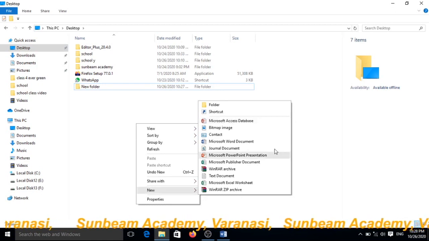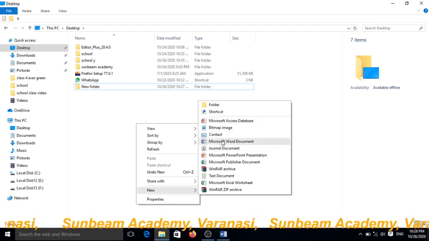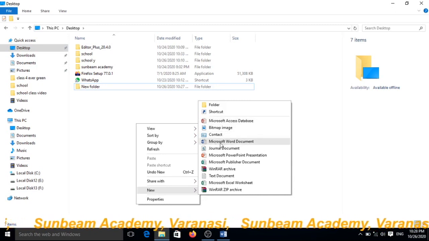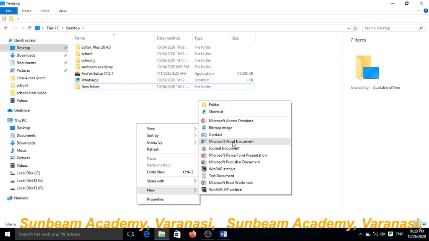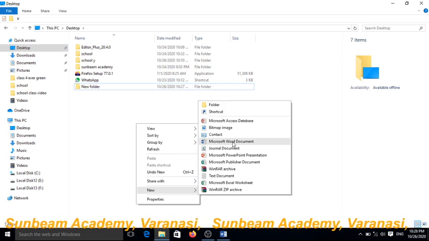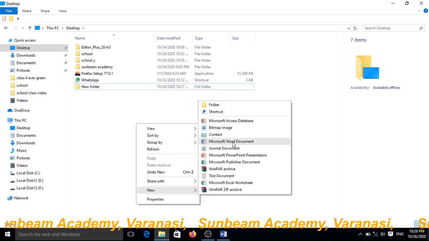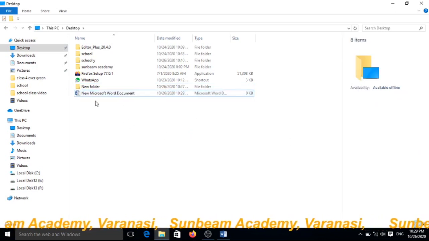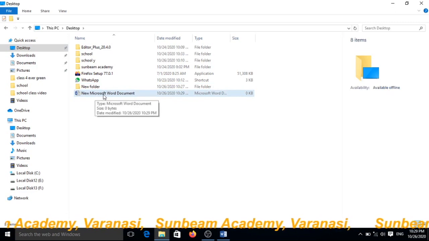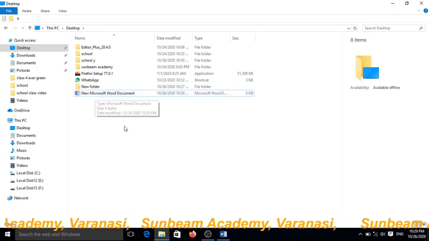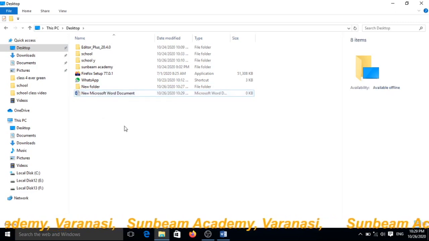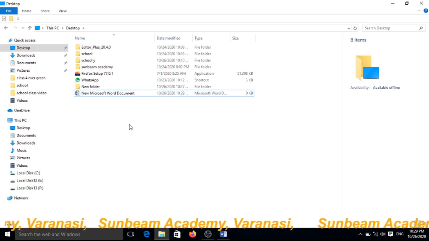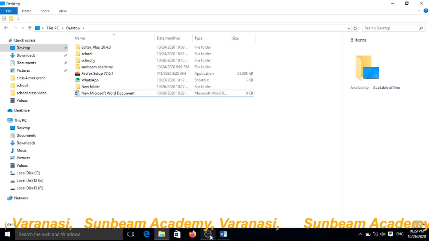Some apps are shown here. You can choose. Suppose I want to choose Microsoft Word document, and just choose it. See, a new file has been created. New Microsoft Word document has been created. It's okay? Understood?